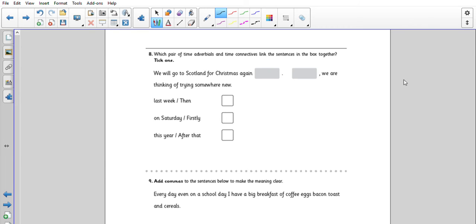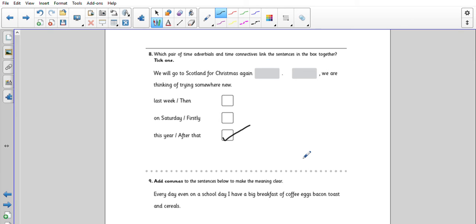Number 8, which pair of time adverbials and time connectives link the sentences in the box together? We will go to Scotland for Christmas again last week. Then we are thinking of trying somewhere new. We will go to Scotland for Christmas again on Saturday. Firstly, we are thinking of trying somewhere new. We will go to Scotland for Christmas again this year. After that, we are thinking of trying somewhere new. Well done if you ticked this year and after that.